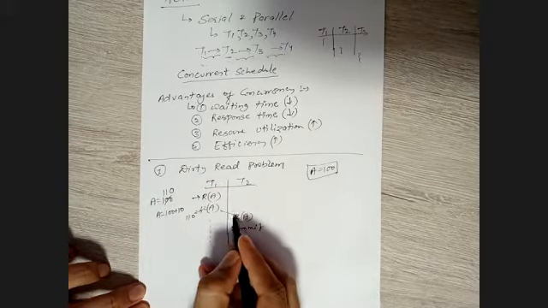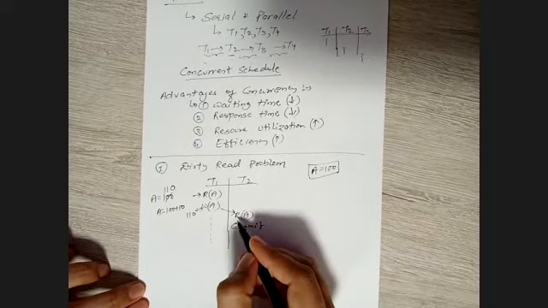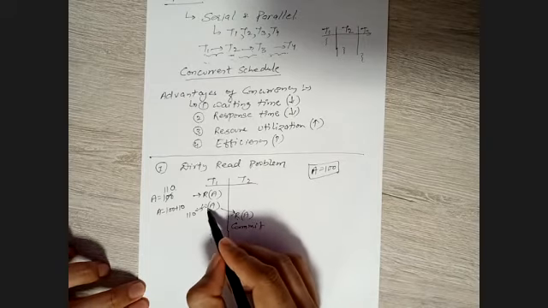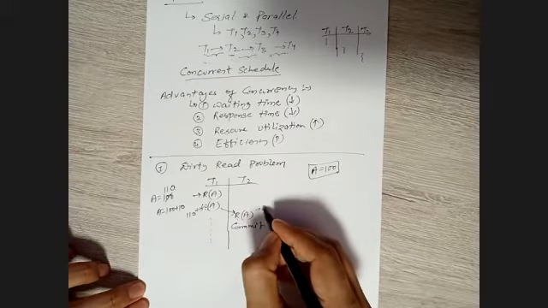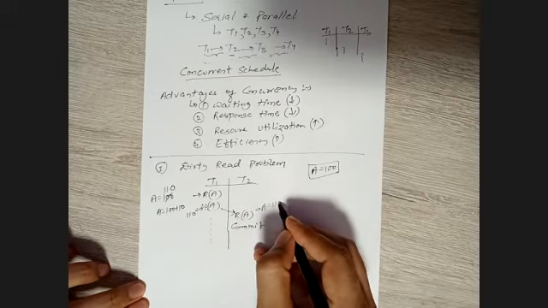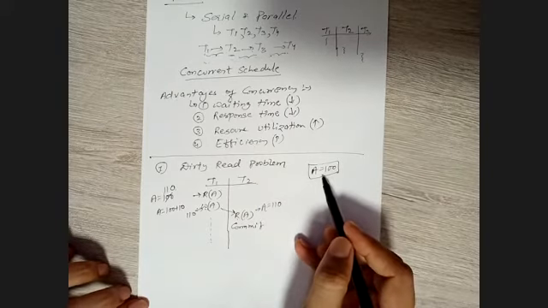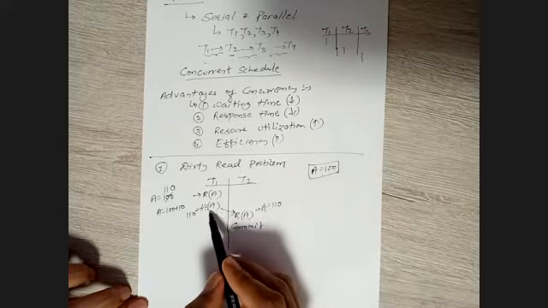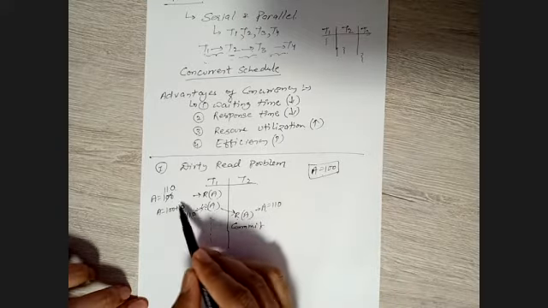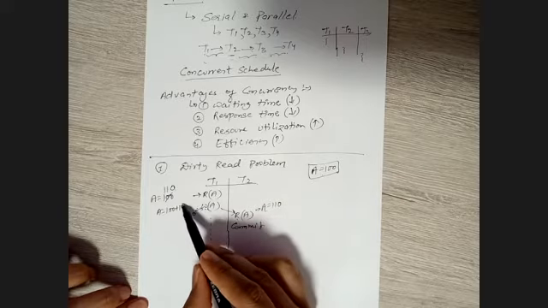Now after this, we switch to transaction T2. Transaction T2 will perform a read operation, and it will read the value last modified by the first transaction, that is a equals 110. Remember, this transaction will not take the value from the main memory. What is the reason? Here the transaction is taking the previously modified value of a. Since this is a separate transaction, still it is taking the value from the buffer.